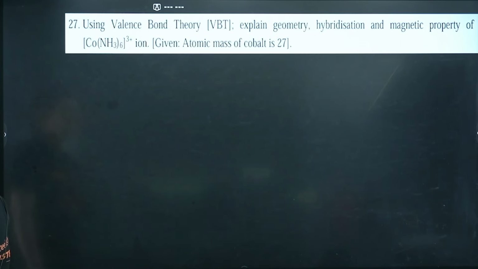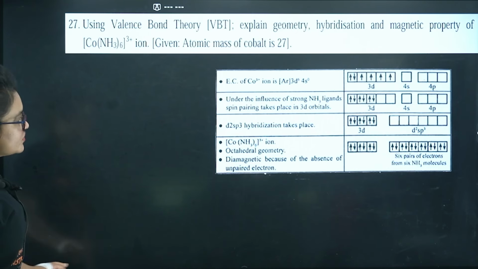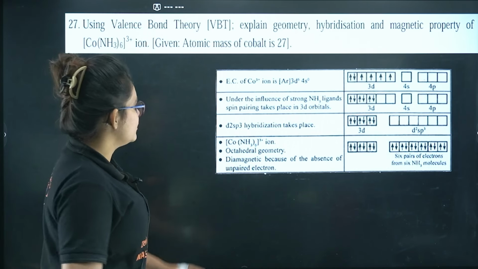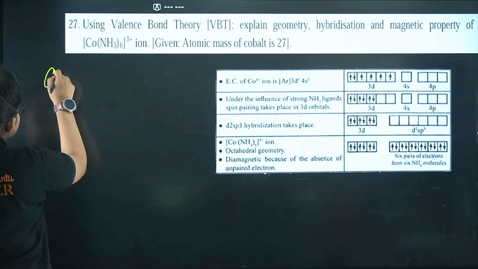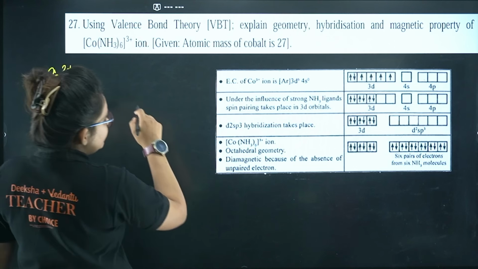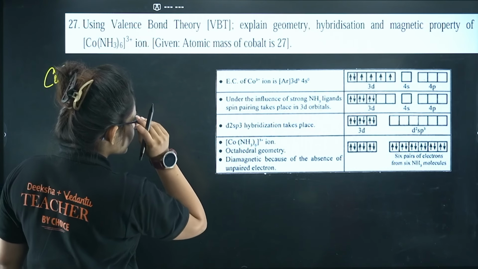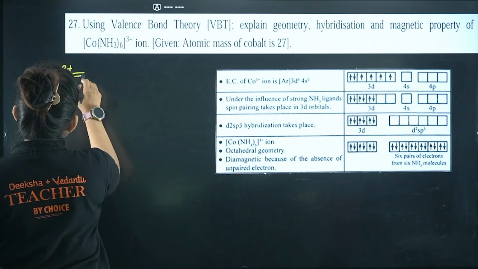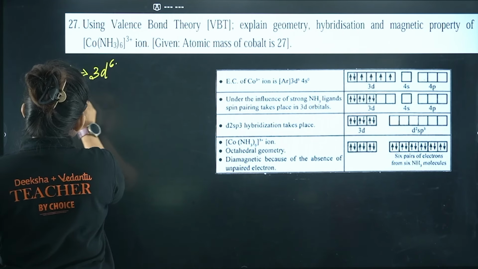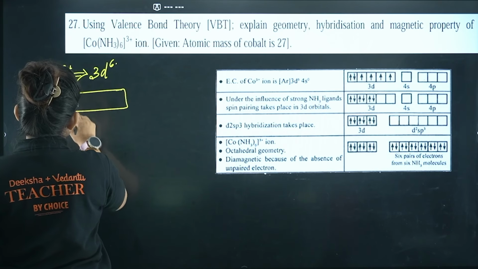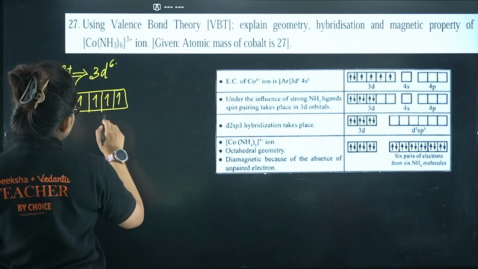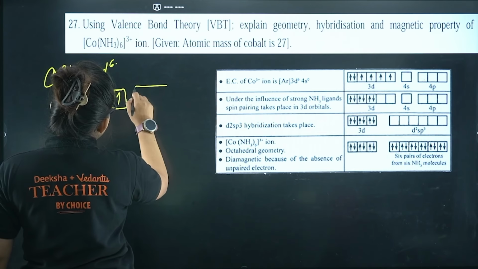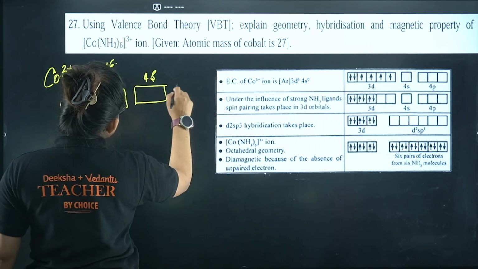Here you can see, using valence bond theory, explain the geometry, hybridization and magnetic property of this compound. The basic thing I have written over there, so let me show you. If you write the normal cobalt 3+ configuration, definitely it's going to be 3d6, right? So cobalt 3+ is basically 3d6. If I draw it something like this, 1 2 3 4 5 6, this is my 3d orbital. After that, this is my 4s and this is my 4p.